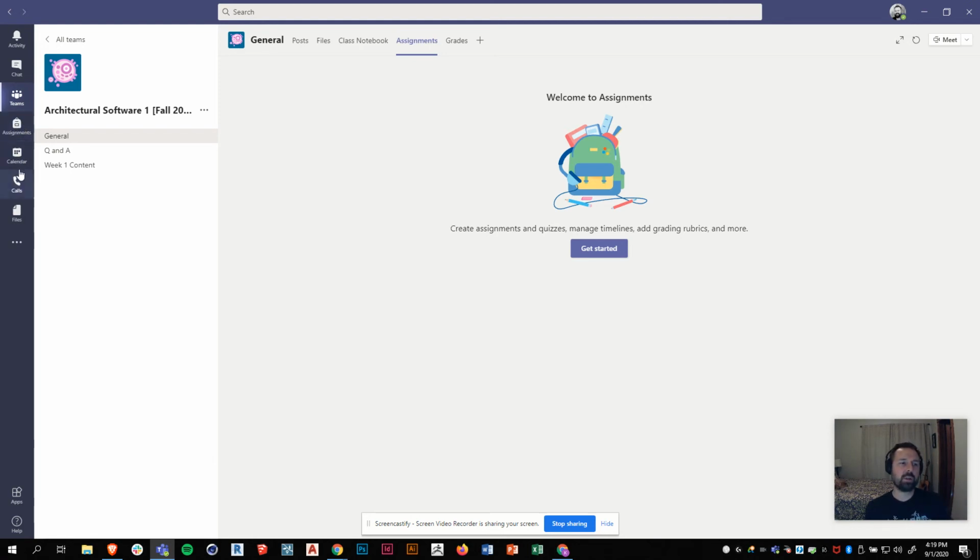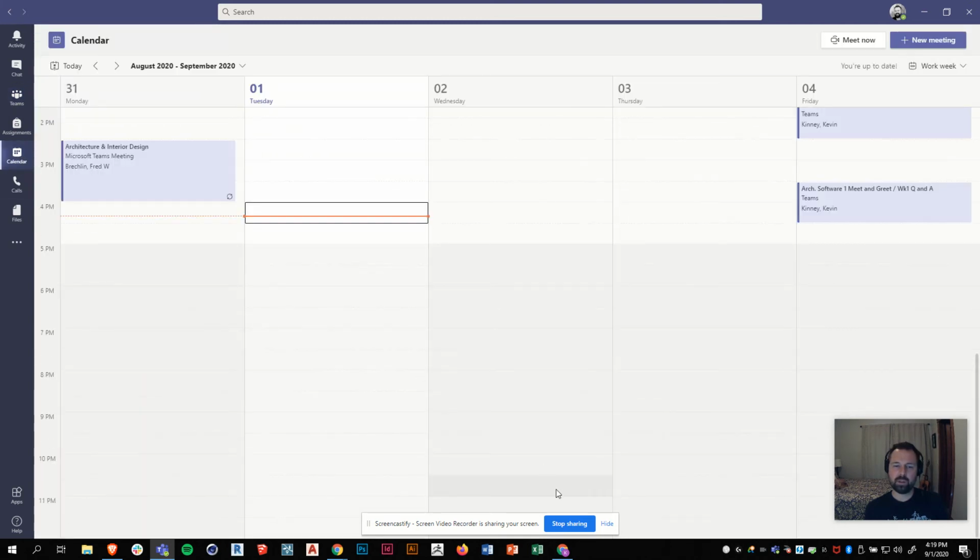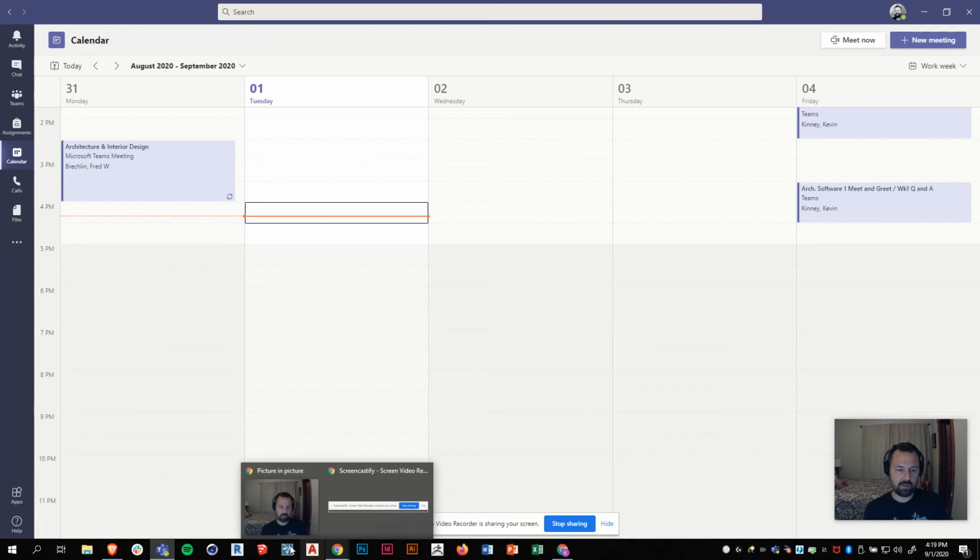Okay, the next thing I want to show you, and this one's really important, is calendar. So here's my calendar, and this is the same calendar that you actually have on your Outlook email. You have Outlook email, but you also have a calendar feature there. So if I go, let's see if I have it open.